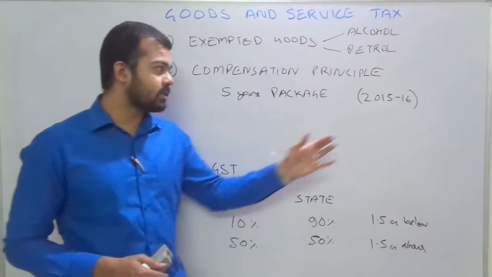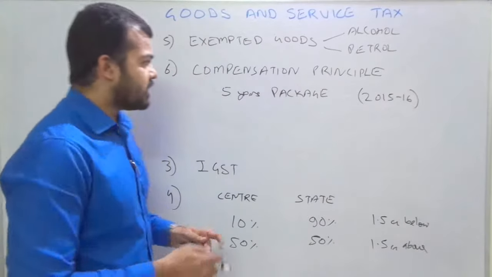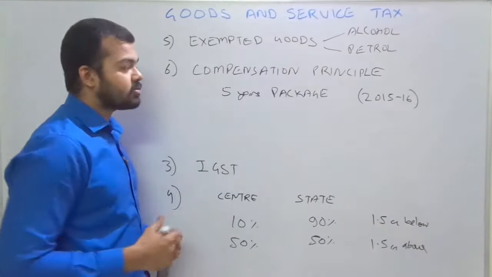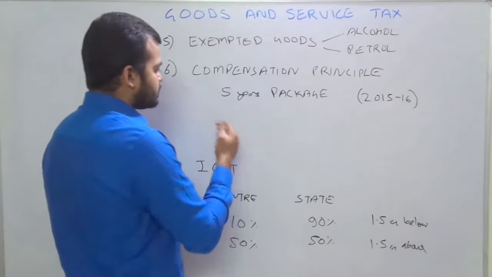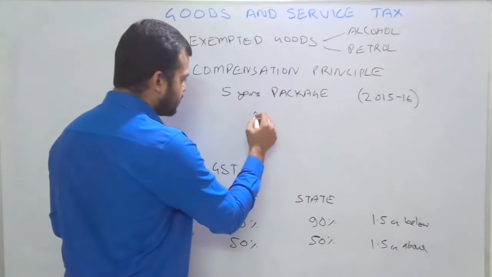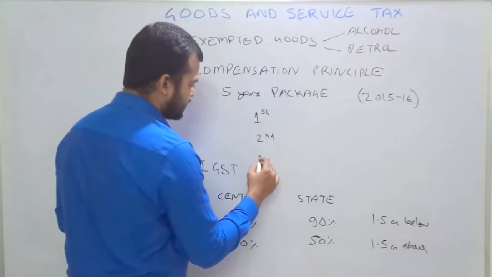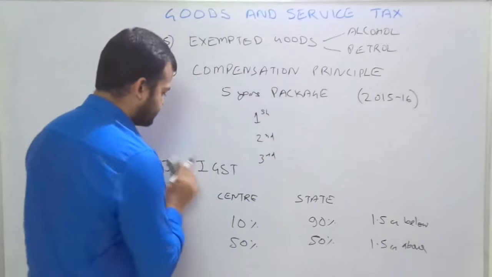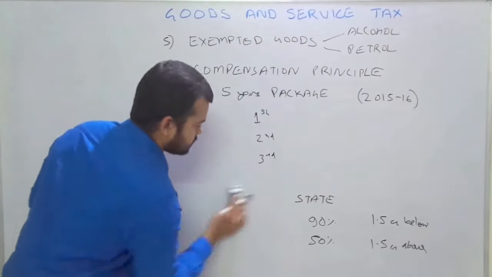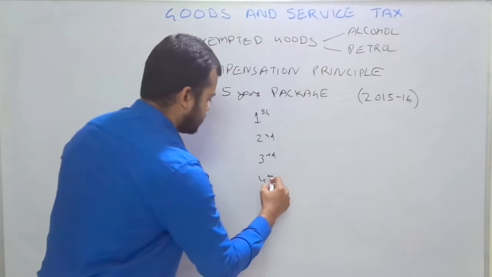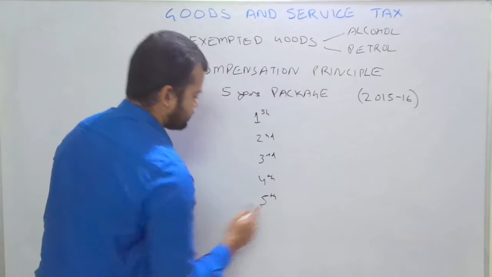That's very simple. The base year is the year from which the compensation principle will calculate the tax amount. Here we are writing first year, second year, third year, fourth year and fifth year.